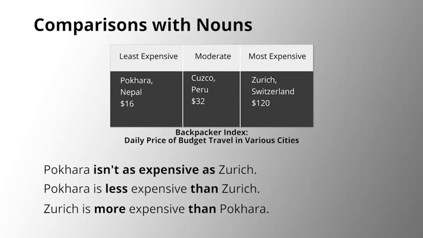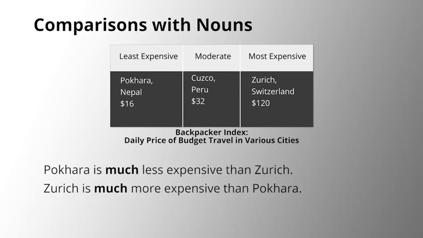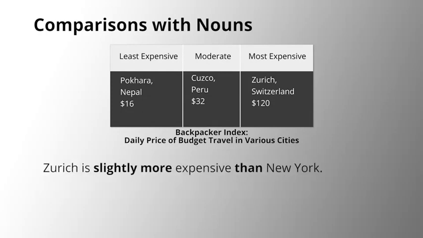You can also add an intensifier here. Pokhara is much less expensive than Zurich. Zurich is much more expensive than Pokhara. Or you could use a lot more. Zurich is a lot more expensive than Pokhara. If there's not such a big difference, you could use the word slightly. Zurich is slightly more expensive than New York. Or a little. Zurich is a little more expensive. In informal English, we would say a little bit instead of slightly. It's a little bit more expensive. But if you want to sound more formal, you can use slightly.